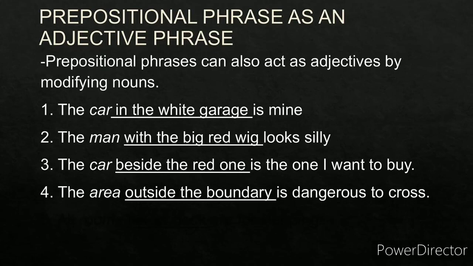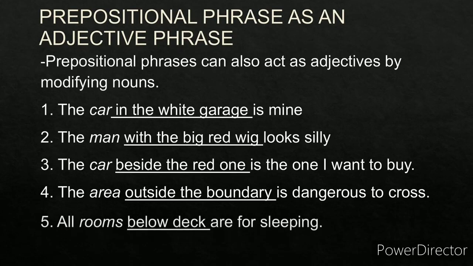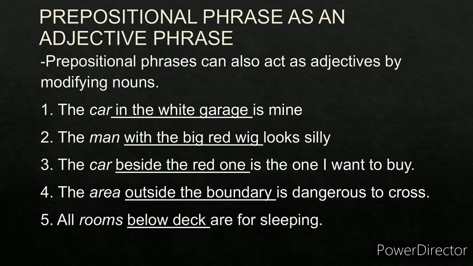The area outside the boundary is dangerous to cross. The area, which area? Outside the boundary. So outside is the preposition, boundary is the object acting as a noun. So it modifies the noun area. So outside the boundary is a prepositional phrase acting as an adjective phrase. All rooms below deck are for sleeping. All rooms, which rooms? Below deck. So it modifies the noun room. Below is the preposition, deck is the object acting as a noun. So below deck is the prepositional phrase acting as an adjective phrase.